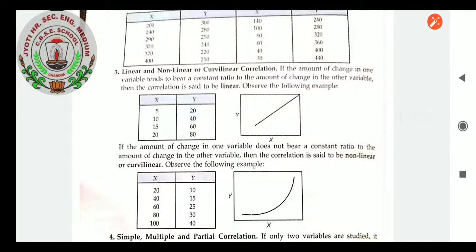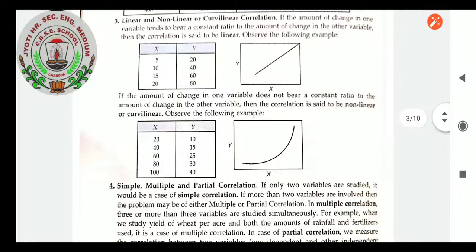Linear or non-linear or curvilinear correlation, I will be telling the meaning, but it is of no use for us. If the amount of change in one variable tends to be a constant ratio to the amount of change in another variable, then the correlation is said to be linear. You can observe the diagram how it is there.